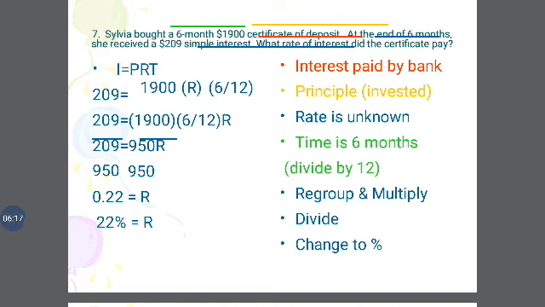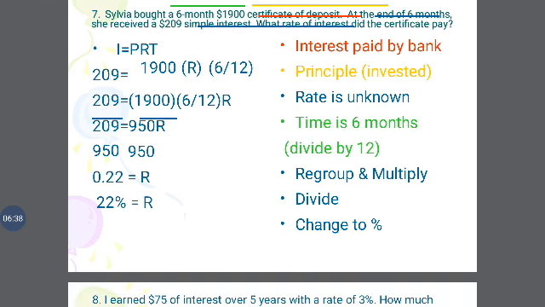To find the rate of interest, the duration of the period is 6 months. 12 months is 1 year, so 6 months out of 1 year is 6 by 12. So we get the value 950 equal to 0.22 equal to R. So 22 by 100.